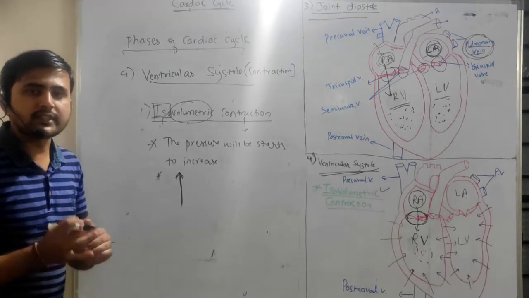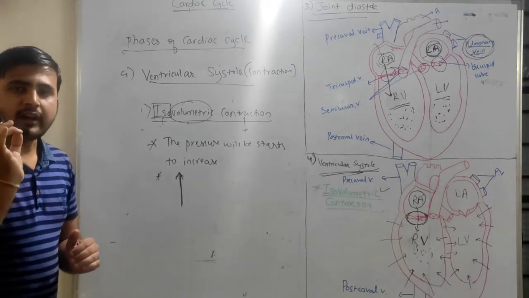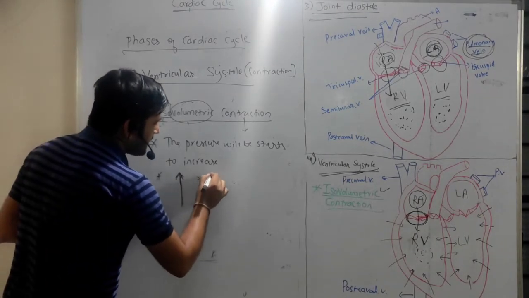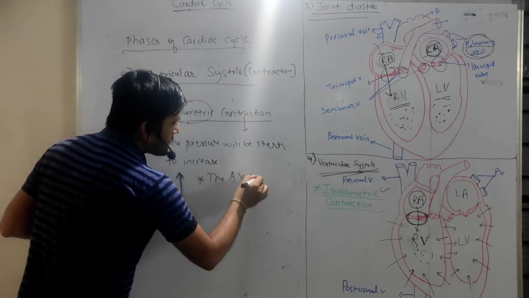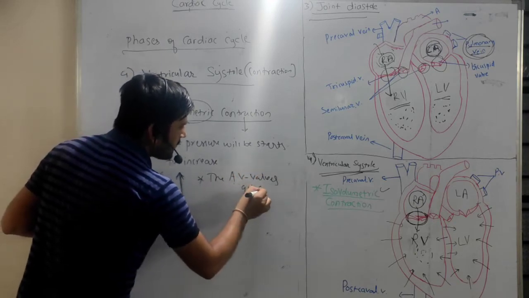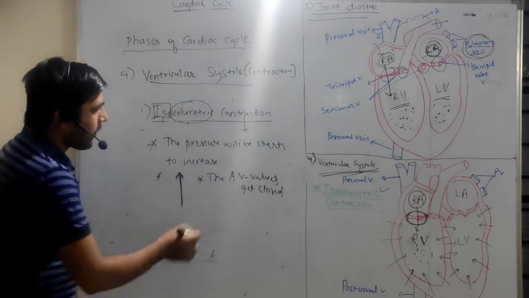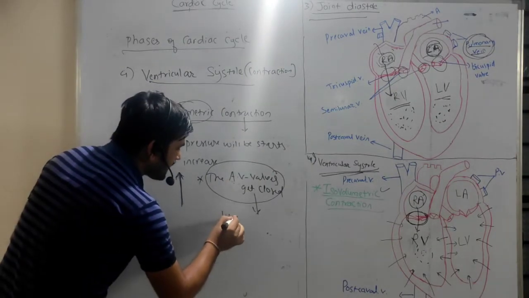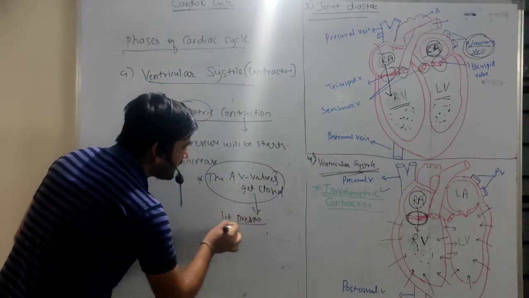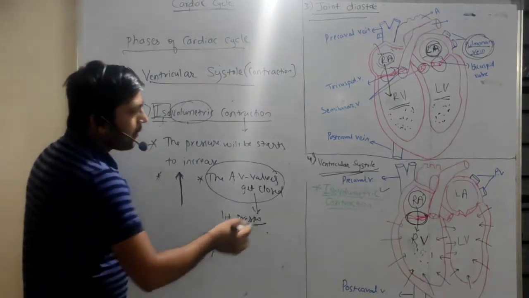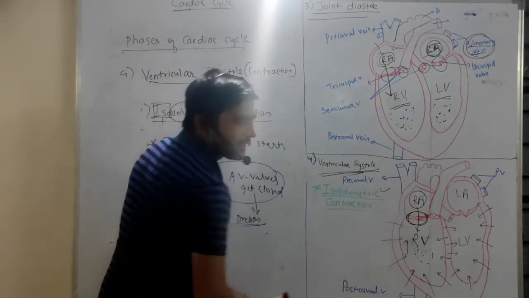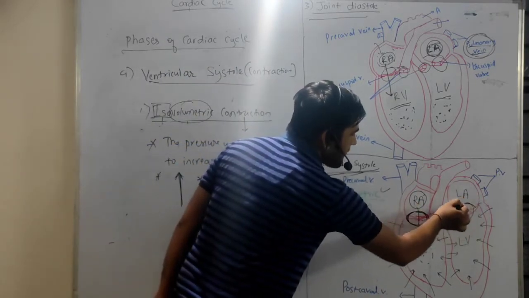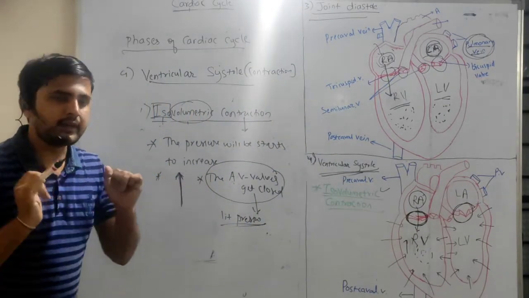Okay. For this purpose, it requires little energy, means little pressure. The point is that the AV valves get closed. For the closure of the AV valves, it requires a little amount of pressure, right? So when the pressure goes on increasing, the AV valves, that is tricuspid valve as well as bicuspid valve, both get closed.